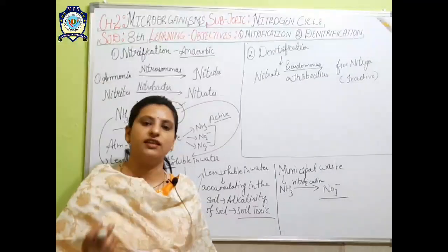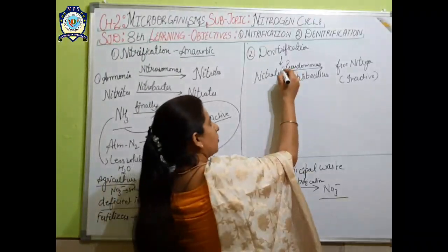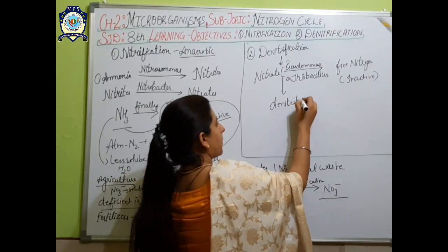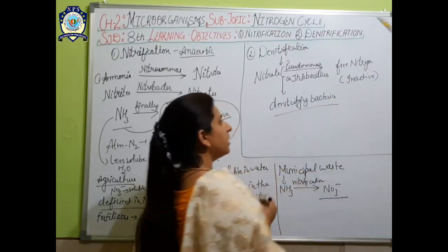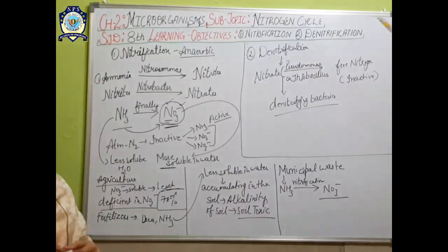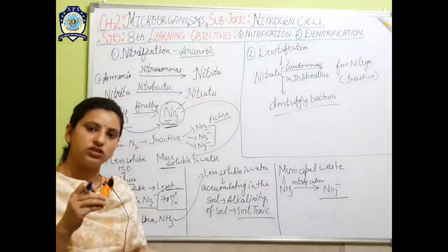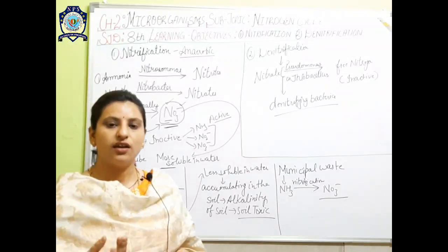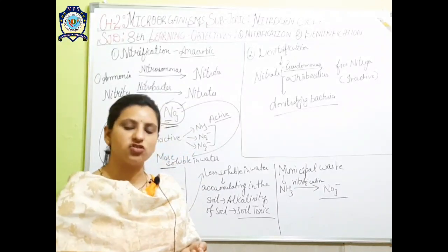So at last in the nitrogen cycle, with the help of denitrification, both these bacteria are denitrifying bacteria. So these denitrifying bacteria are just converting the nitrate into free nitrogen. That means that inactive form of nitrogen, the free nitrogen, is not of our use, because we are not using this nitrogen directly in the body to make proteins. So this inactive form must be changed into the active form.